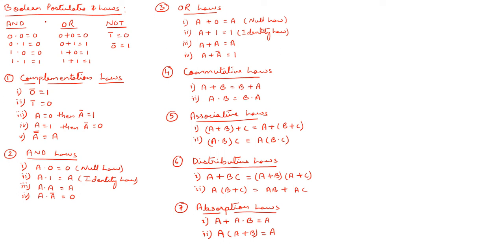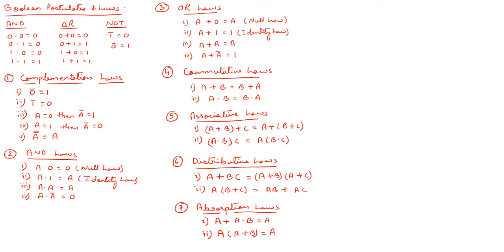Hello everybody. In this video we are going to learn about Boolean postulates and Boolean laws. Postulates are also called axioms. Axioms are nothing more than the definitions of three basic logic operations, and these are AND, OR, and NOT or invert operations. For the AND operation, 0.0 is 0, 0.1 is 0, 1.0 is 0, 1.1 is 1.